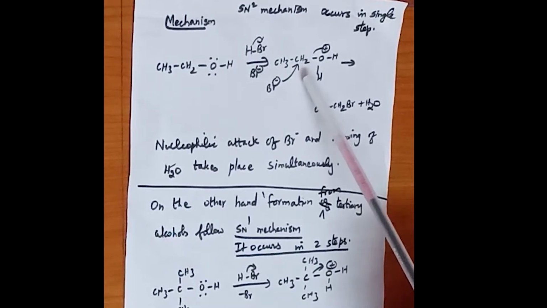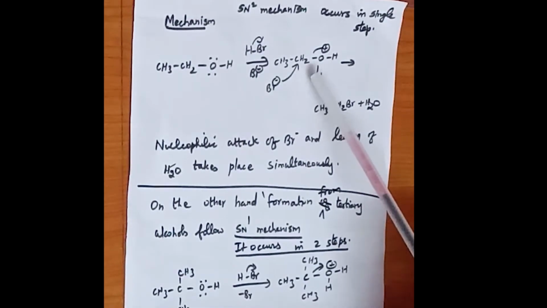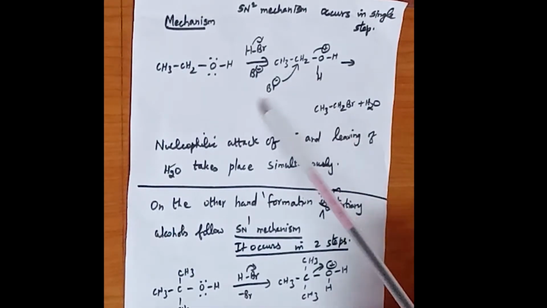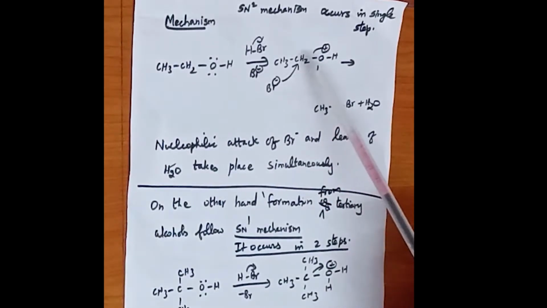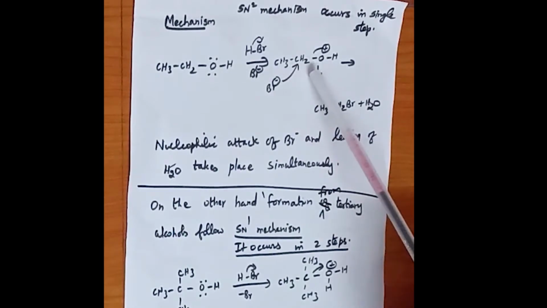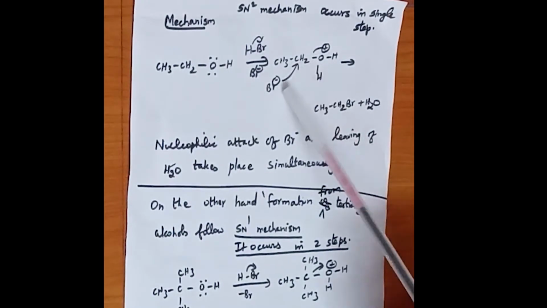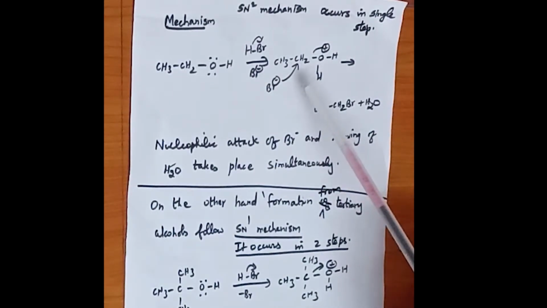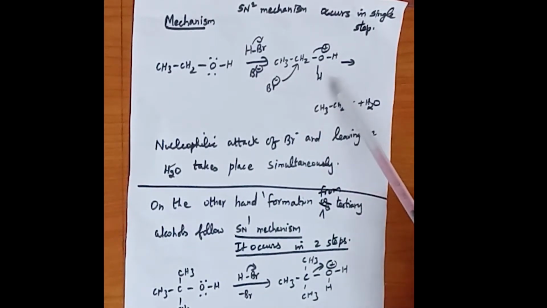So here, which is called the less sterically hindered. It is called less sterically hindered, which means the carbon atom containing fewer hydrogen atoms. So there is an attack of the halide ion on the less hindered side, where the carbon atom has the least number of hydrogen atoms. There are 3 hydrogen atoms here, whereas here there are only 2 hydrogen atoms, where there is an attack by the halide ion towards the carbon atom having fewer hydrogen atoms,